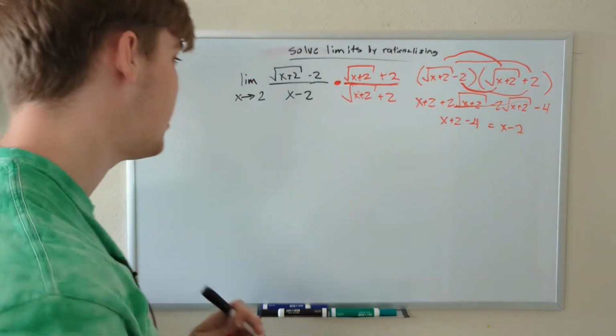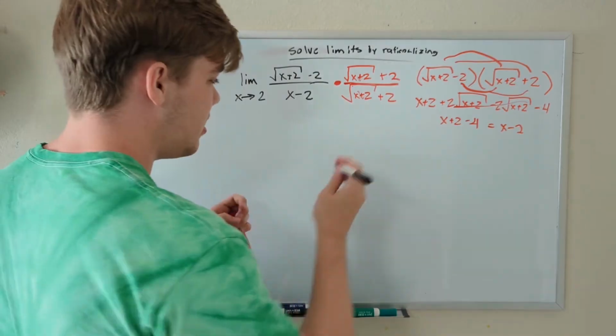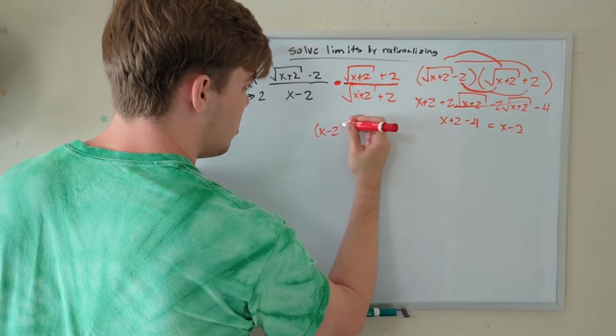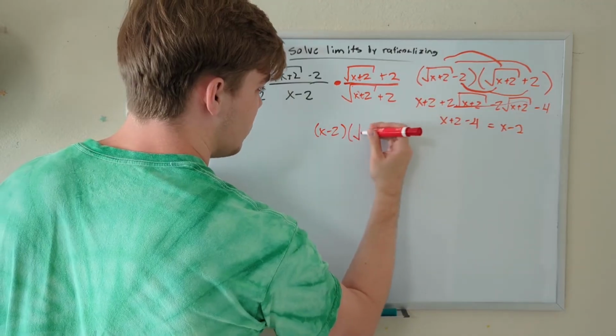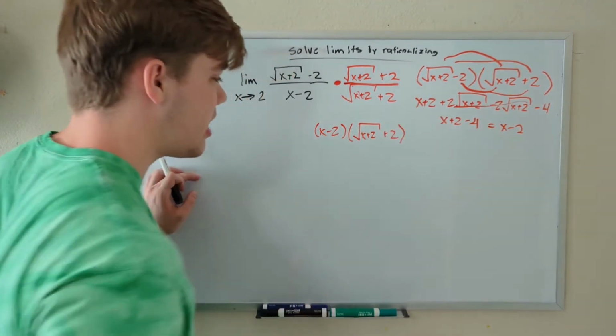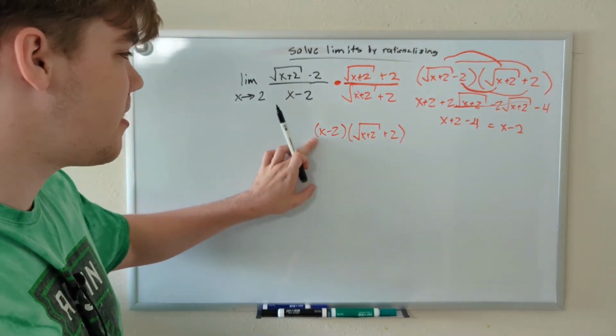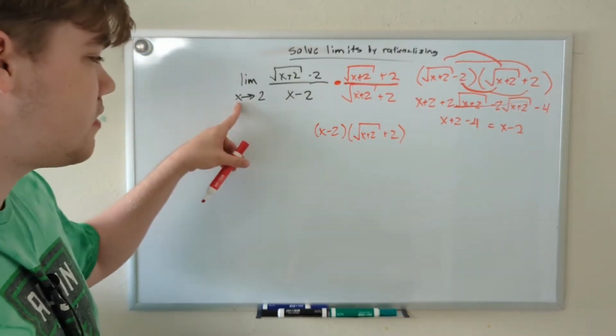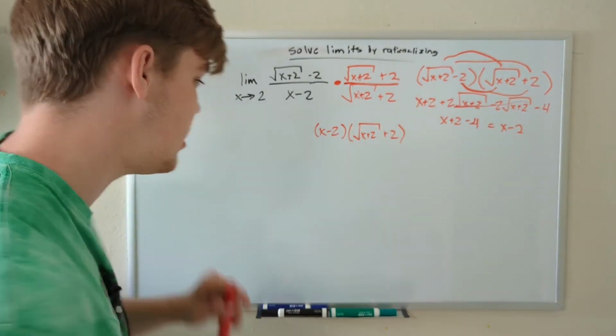Let's do the denominator now. Our denominator is simply, let me get my red pen out, x minus 2 times the square root of x plus 2, plus 2. And once again, I'm not going to simplify this because you may already notice that some values are going to cancel out. So let's rewrite our limit problem from earlier with our new numerator and denominator.